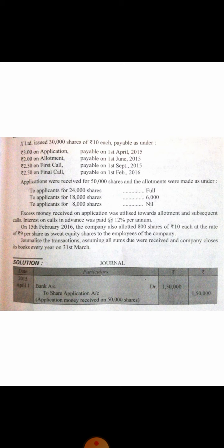Clear? So how is interest to be calculated? You will find calls in advance was total 24,000. Clear? Now you will bifurcate this amount for the first call as well as for the final call. For the first call, it was rupees 15,000. For the final call, it was rupees 9,000. Clear?